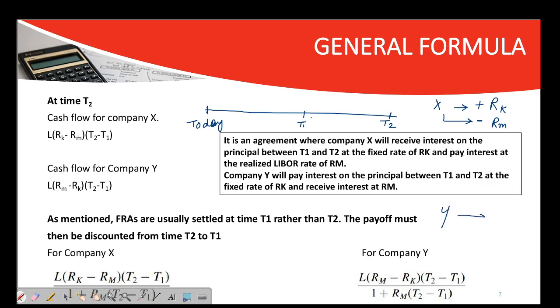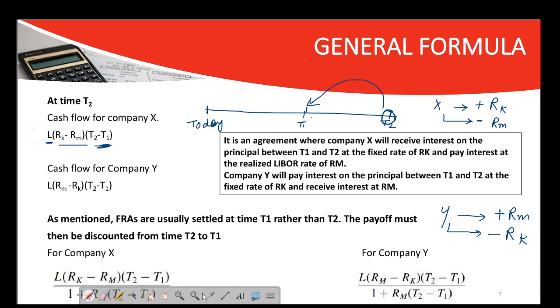Now Y must be in the counter position. So what is Y receiving? Y is receiving RM, and what is Y paying? Y is paying RK. So try to understand, this is the underlying principle. We are receiving RK minus RM for how many time periods? T2 minus T1. Now this is calculated at T2. You need to discount this and reach at the time T1.